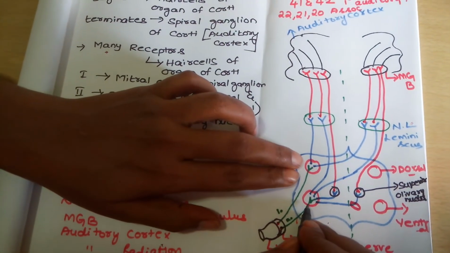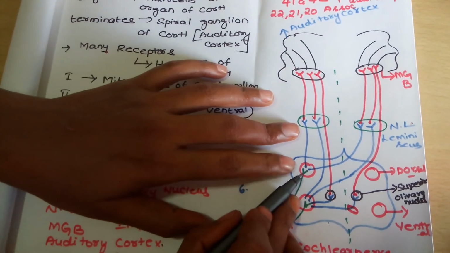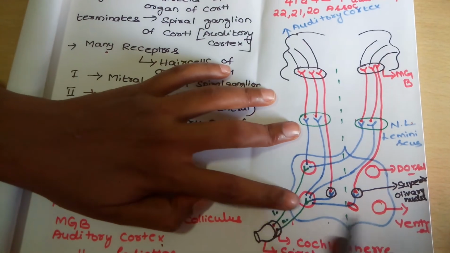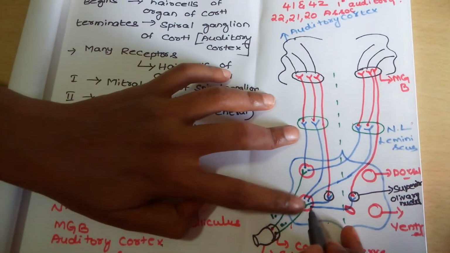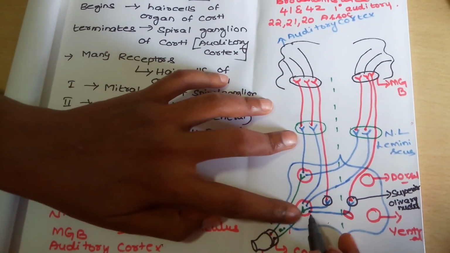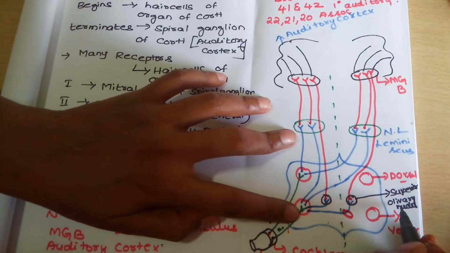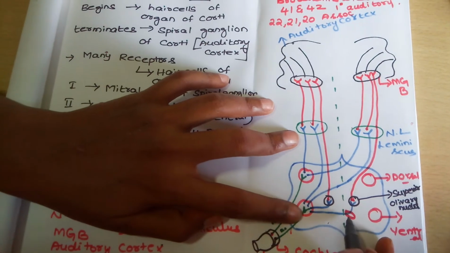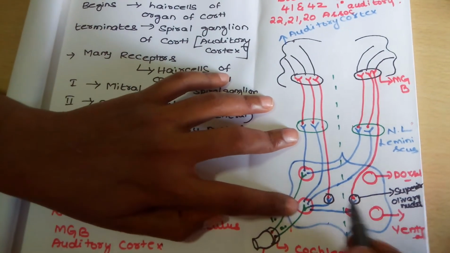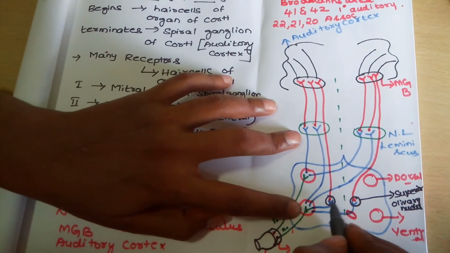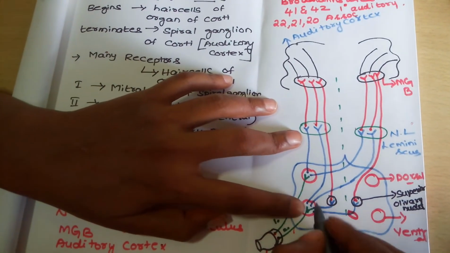Next, the second order neuron arises as 6 sets of fibers. First, second, third, fourth, fifth, sixth. Now, this one arises from the ventral nucleus, crosses the midline and relays at the superior olivary nucleus. Before relaying, it forms the trapezoid body. Next, the second set of fibers, on the same side, relays at the superior olivary nucleus.